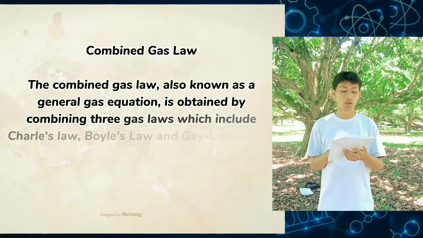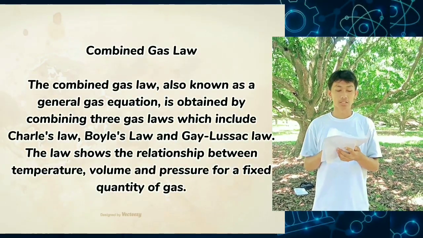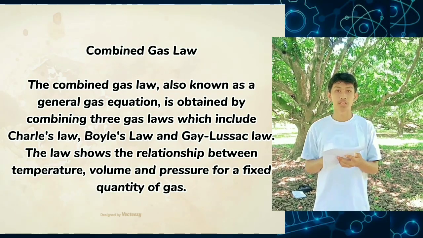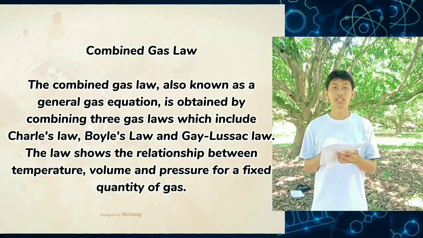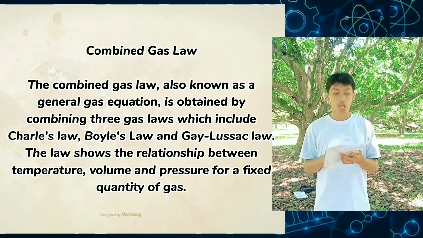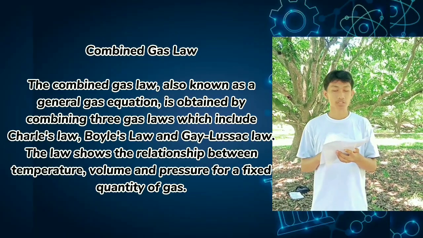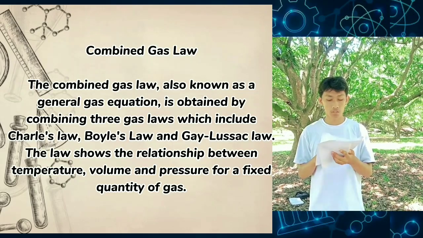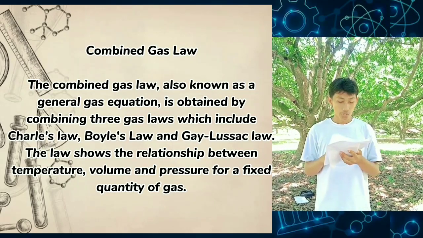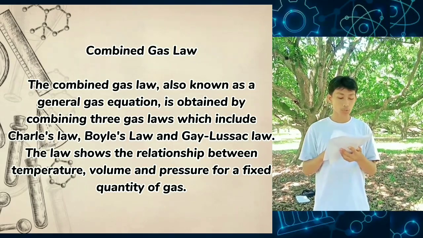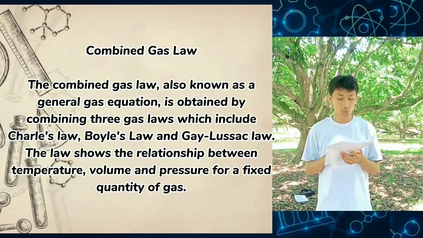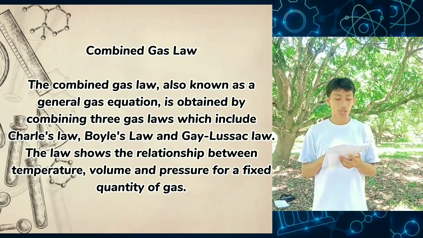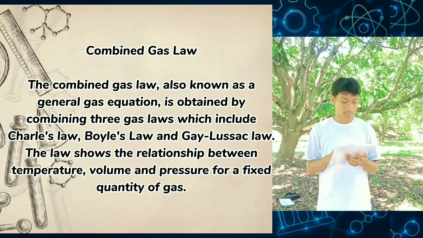The combined gas law, also known as the general gas equation, is obtained by combining three gas laws, which include Charles's law, Boyle's law, and Gay-Lussac's law. The law shows the relationship between temperature, volume, and pressure for a fixed quantity of gas.